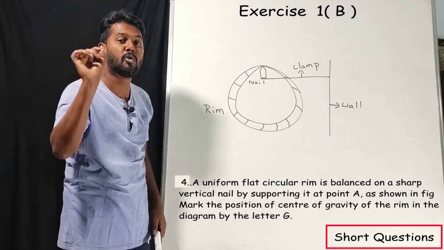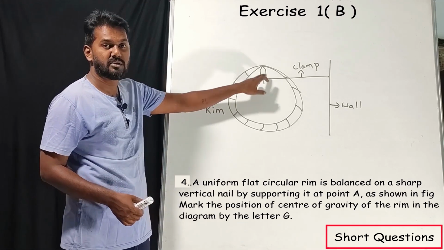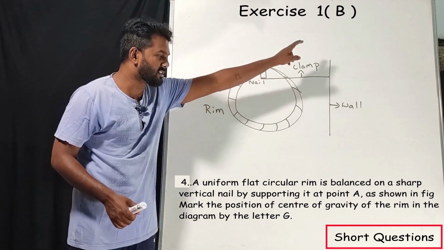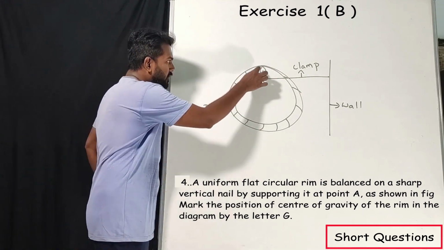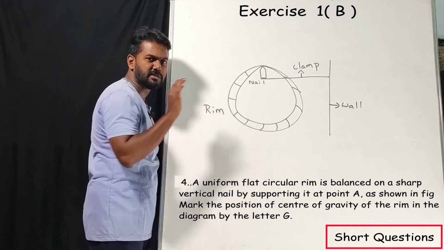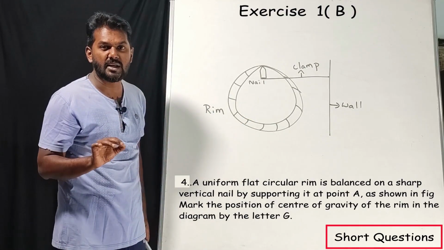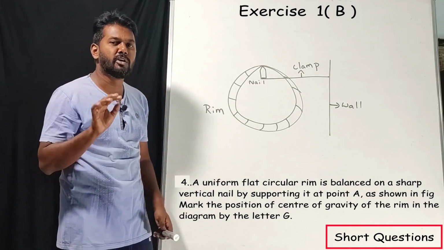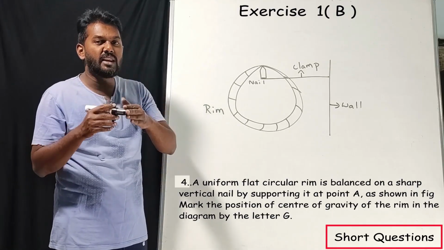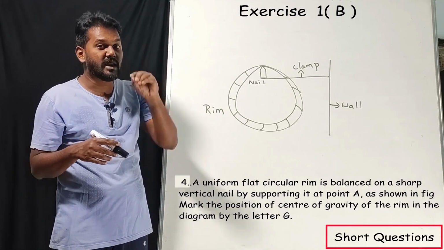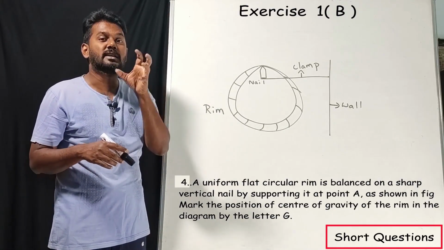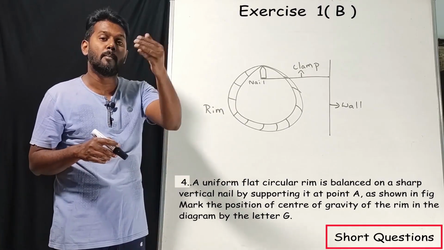But they have given one more hint. It is balanced with a nail, okay, which is attached to a wall. So using this nail, this rim is getting balanced. Where will be the center of gravity? See, you need to understand one thing. When there is a suspension, the center of gravity will lie below it.